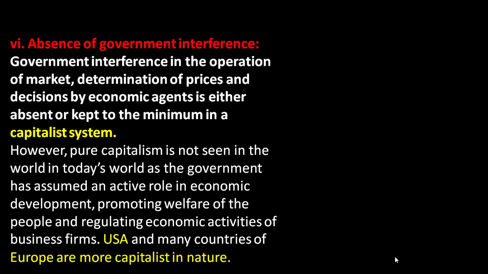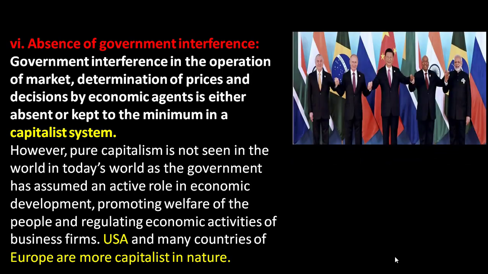And the sixth point, absence of government interference. Government interference in the operation of the market, determination of prices and decisions by economic agents is either absent or kept to a minimum in a capitalist system.